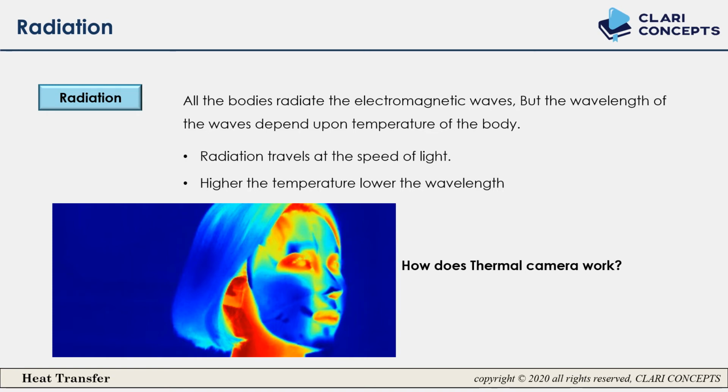The reddish part shows the higher temperature, and the blue one shows lower temperature. And high temperature means lower wavelength. Lower the wavelength, higher the temperature. This is how it can be captured.